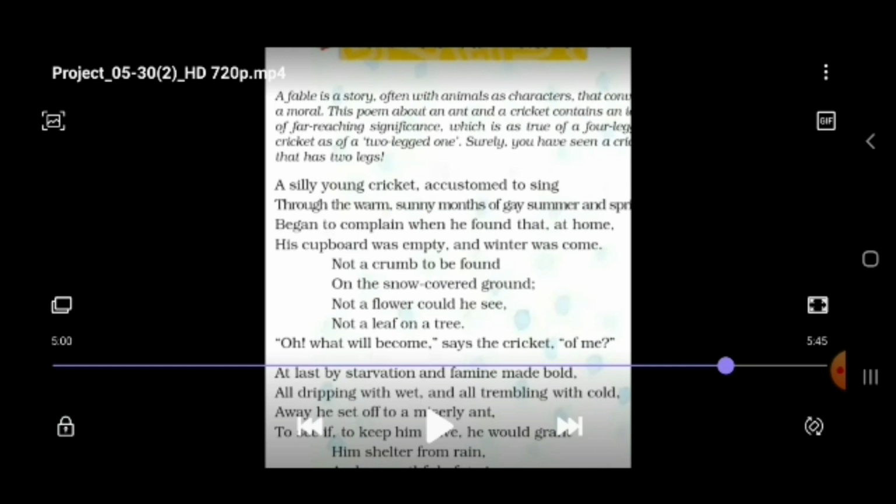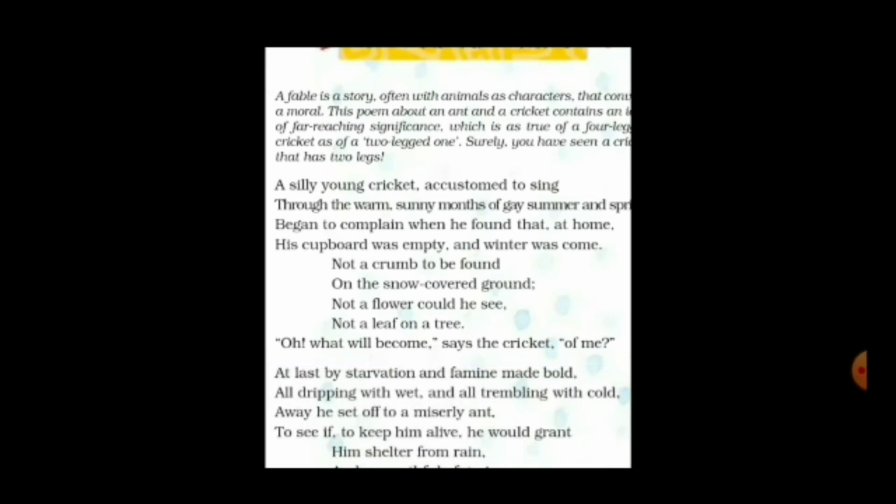He also had no shelter. So he set out to meet the miserly ant, hoping that the ant may help him with something that would keep him alive.